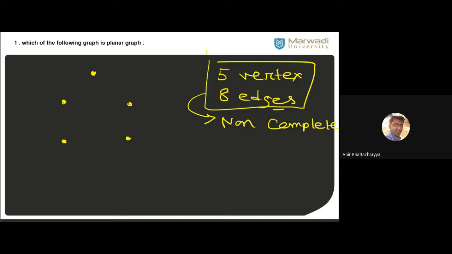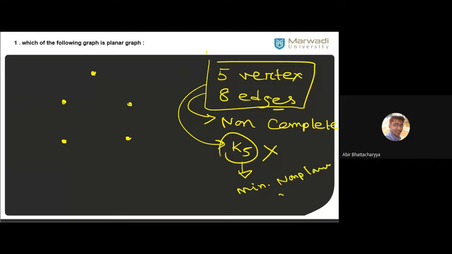It must not be a K5. Since it's not a K5, and we know that K5 is the minimum non-planar graph, it is 100% true that a graph having 5 vertices and 8 edges is always a planar graph.